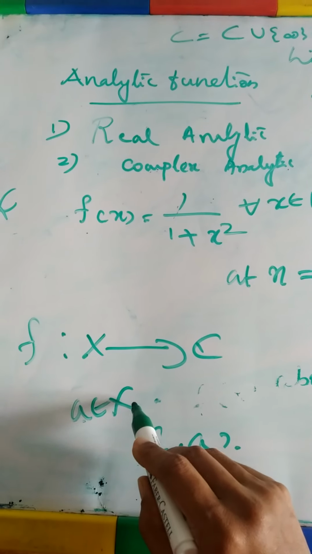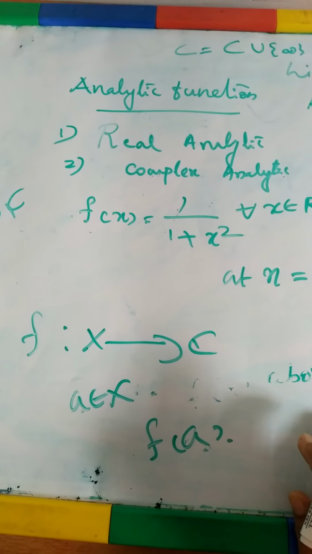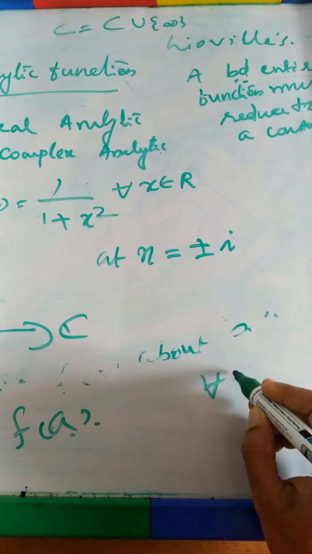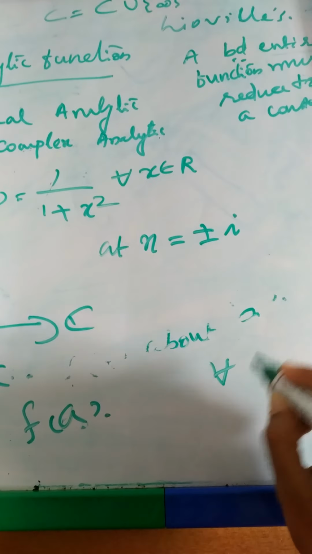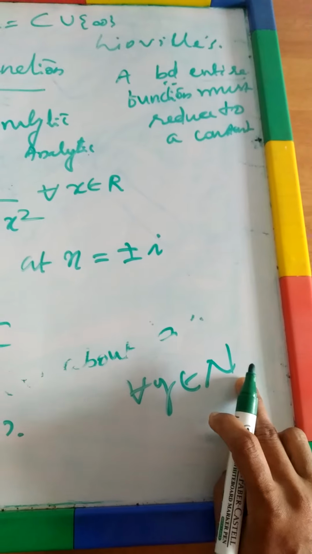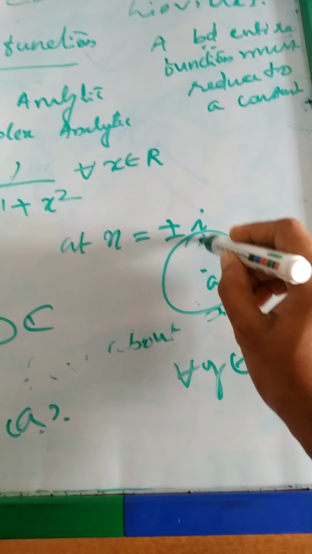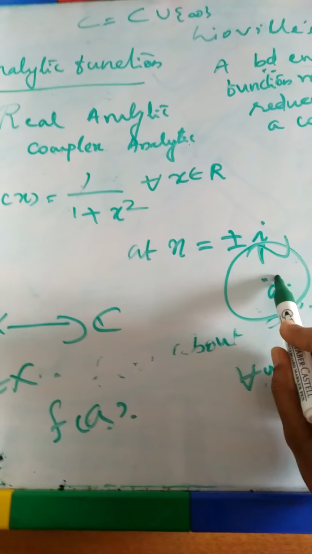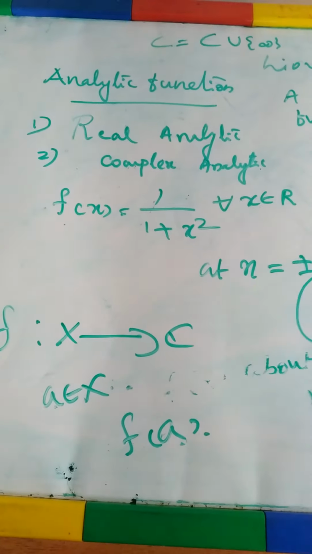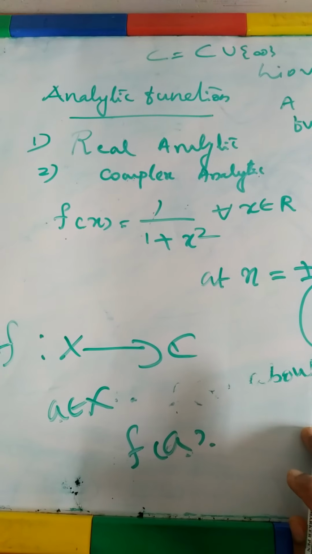Here we take a as an element from X. So if your power series expansion with the center a converges to f(a) for every y belongs to N, where N is a neighborhood of a, then we can say that the function is analytic at that point a.